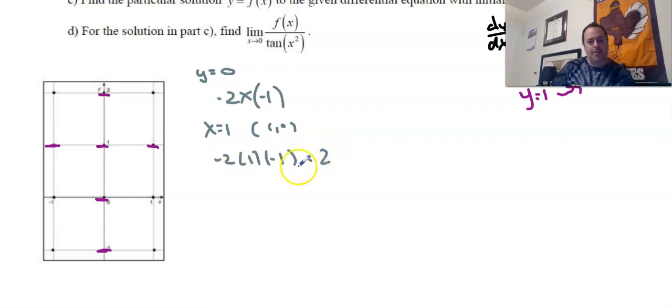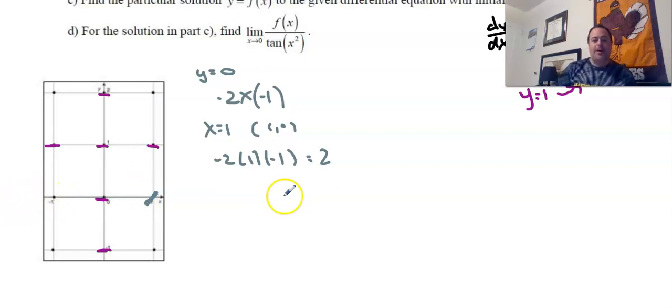Really don't care about the number. It's going to give us a positive number. It's going to give us 2. So that means it's going to be positive. So I'm going to actually make this positive 2. Well, what happens when x is negative 1?